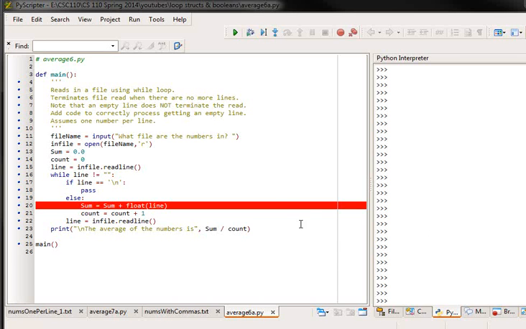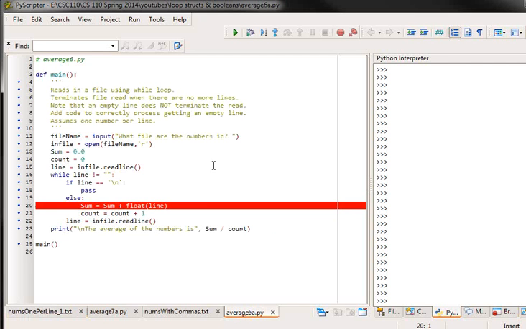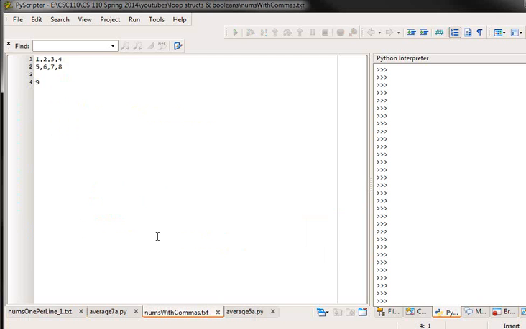So we've seen this file, average 6. I've actually renamed it average 6A if I look at the top of my screen here. It will process nums per line fine, even if there is an empty line embedded in the file. And remember, to process the empty line, we had to put a conditional inside the while. So let's see if this program will process this.